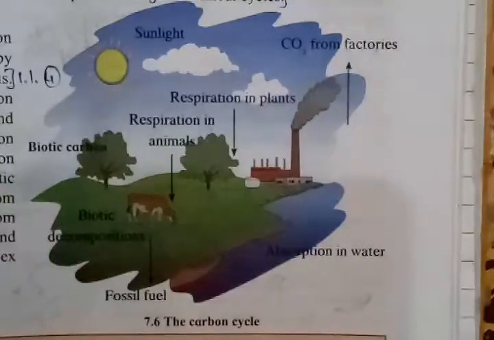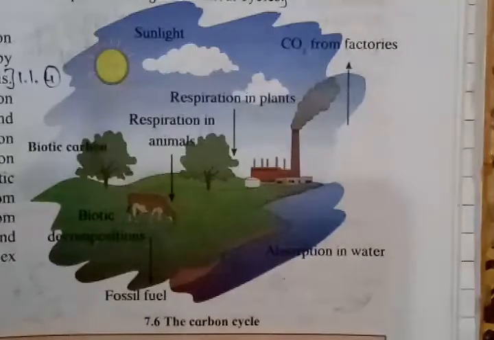So after the death of the apex consumer and after decomposition of its dead body, that carbon will be transferred to the soil, water, and air, and from there plants will again absorb that carbon dioxide. In that way, this cycle keeps on going. So that is known as the carbon cycle.